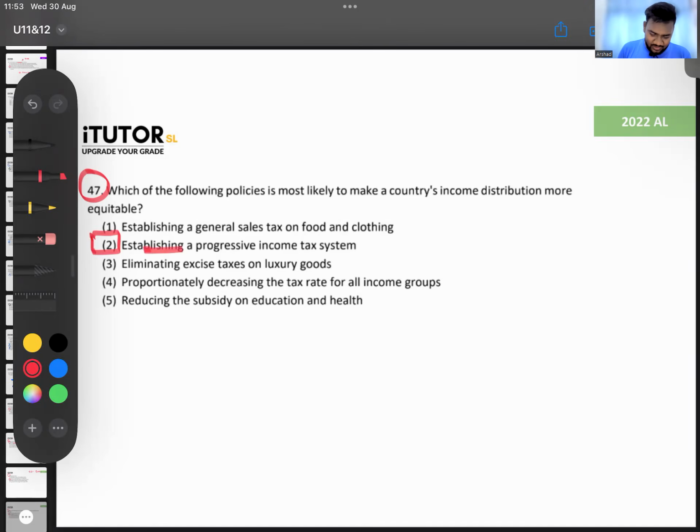Eliminating excise tax, no. Proportionate decrease in tax for all income, no. Reducing the subsidy on education, no. Maybe increasing the subsidy. Okay, so 47, answer 2.